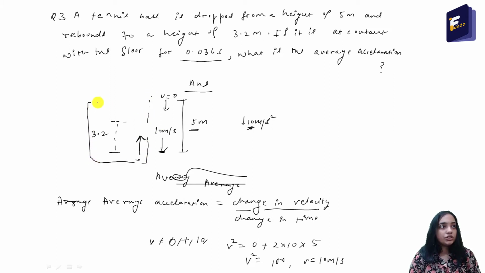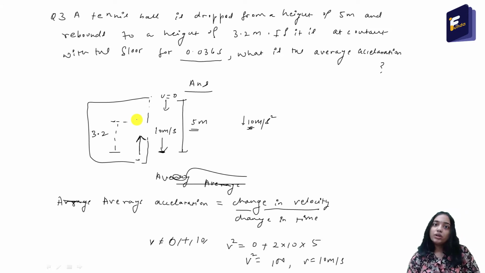Suppose that you throw a ball from the ground and it goes up to a height of 3.2 meter. What will be the initial velocity of the ball? You are standing on the ground, throwing a ball and it goes up to a height of 3.2 meter. You have to think of this situation like that.